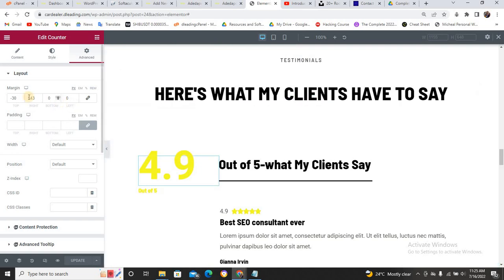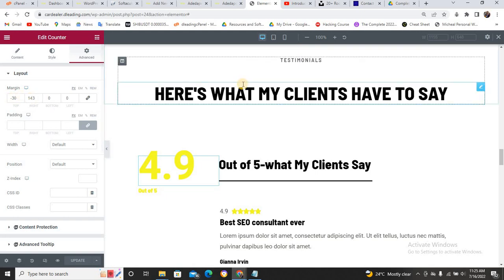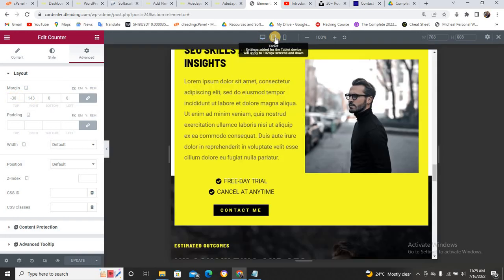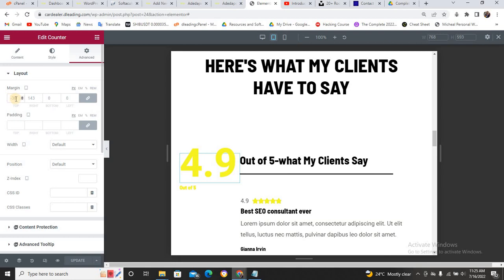So can you see now? If you look at the mobile, can you see this? Yes, that reminds me. If you look at the mobile now, can you see this margin is 30 and 140? Now let's come to the desktop. You see that it's different. It's 30 and 143. Okay, let's check the mobile phone now.